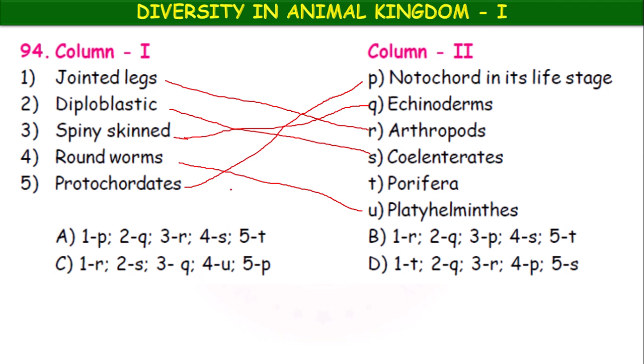Throughout life, notochord is present. Okay, that's why they are called protochordates. But in chordates, the notochord is converted into vertebral column. Okay. So here 1R, 2S, 3Q, 4U, 5P. So option C.